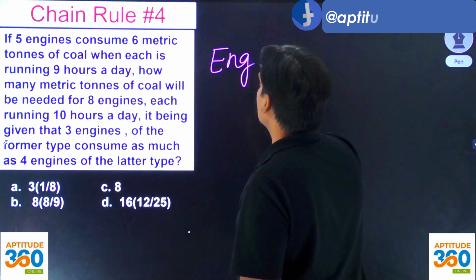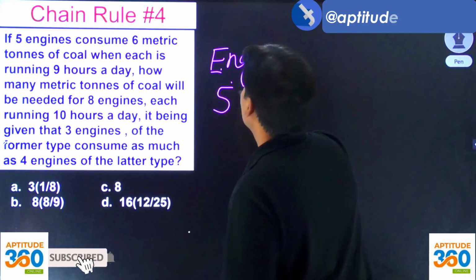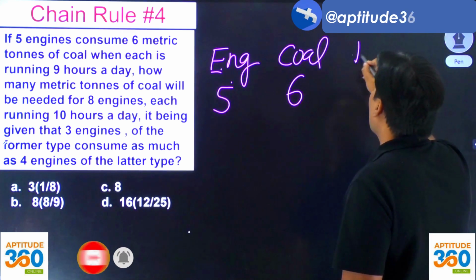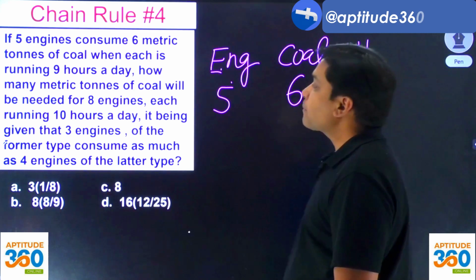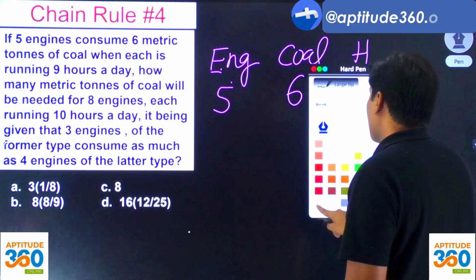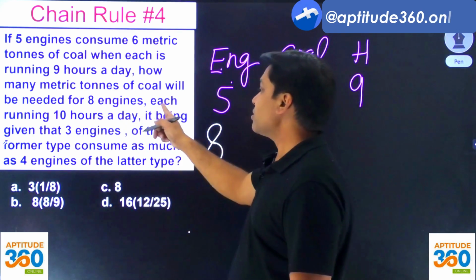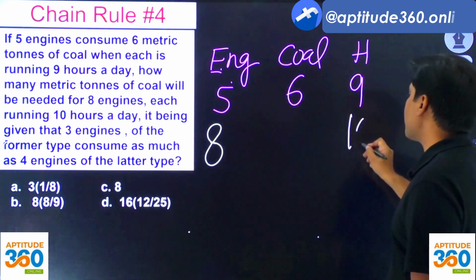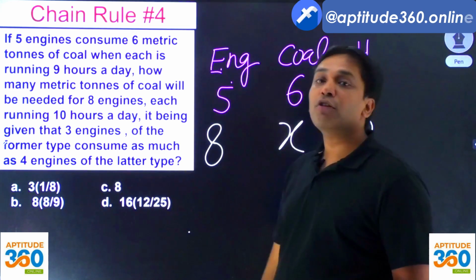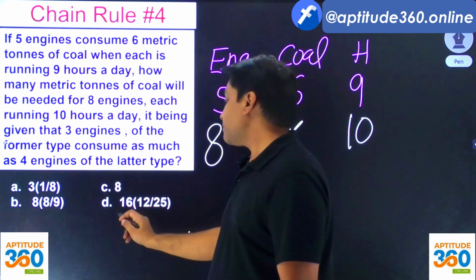How many engines we have got? We have got 5 engines. How much coal are they consuming? 6 metric ton. Provided they are running for 9 hours a day. Now, problem tells you that what if we have got 8 engines, each running for 10 hours, then how many metric ton of coal will be consumed provided? And what is that provided? It says that